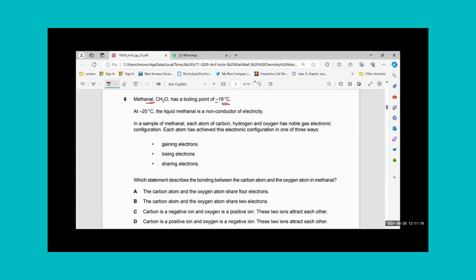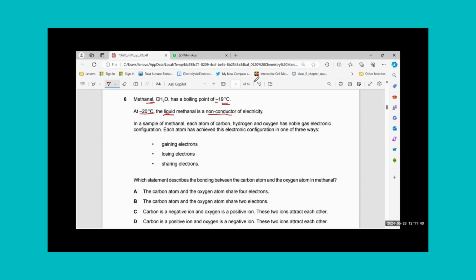That means it is either a liquid or a gas at room temperature. So at minus 20 degrees centigrade, liquid methanol is a non-conductor of electricity.